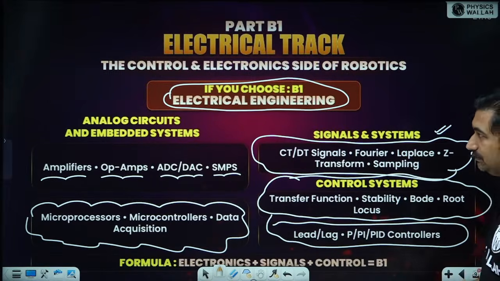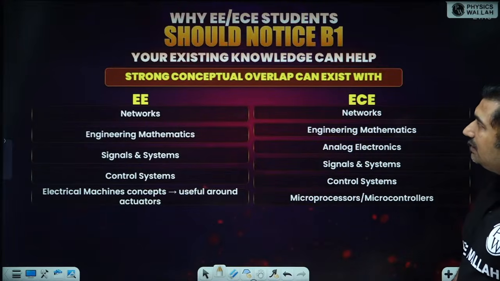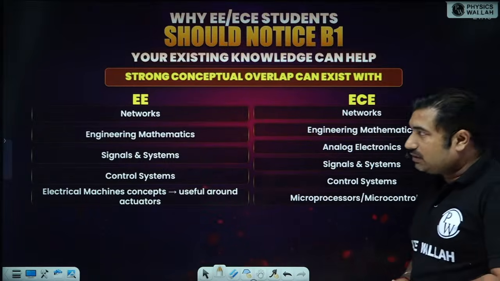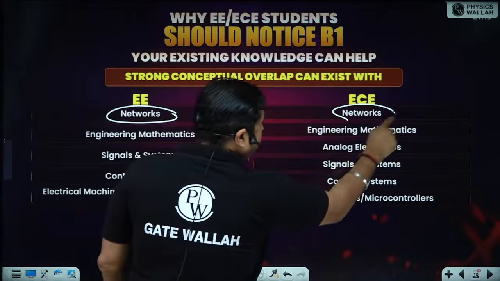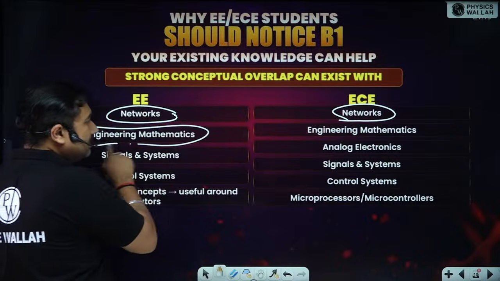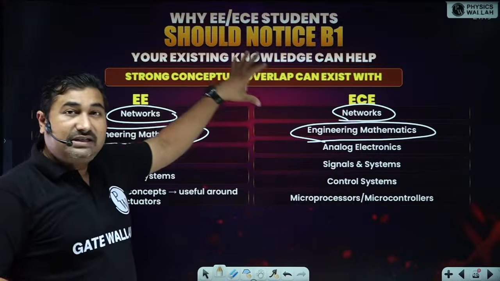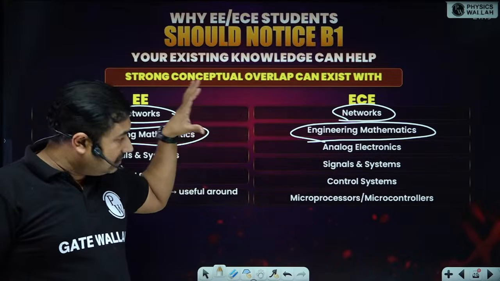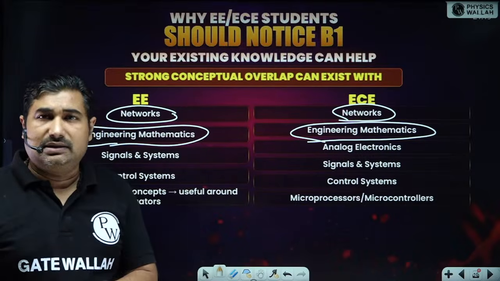Is it okay? Now let me show you where a strong conceptual overlap can exist. As we have already observed, network is common for EE and ECE. So you need not study network again. Engineering mathematics is common for ECE and EE. Why am I saying that for ECE and EE students? Because this particular subject has a strong hold. Also for mechanical. Okay.